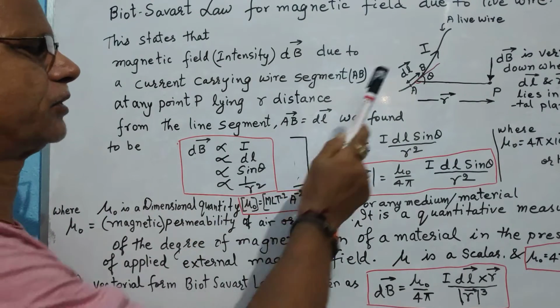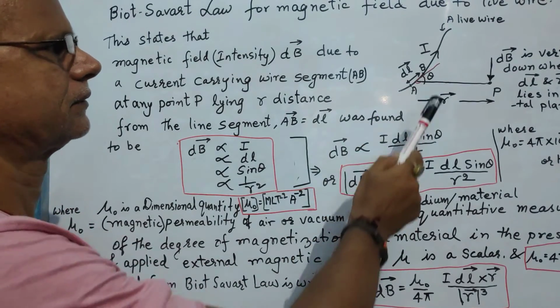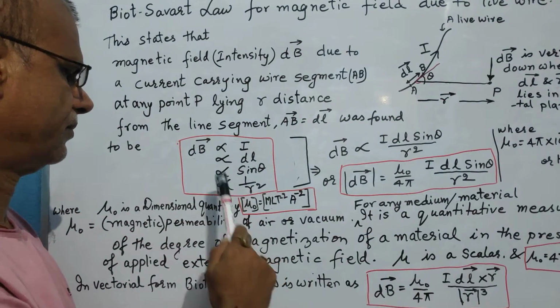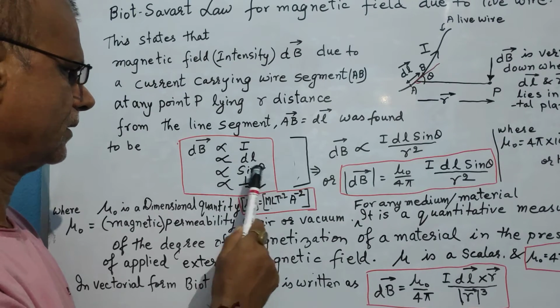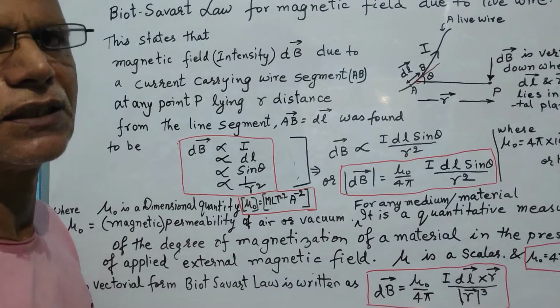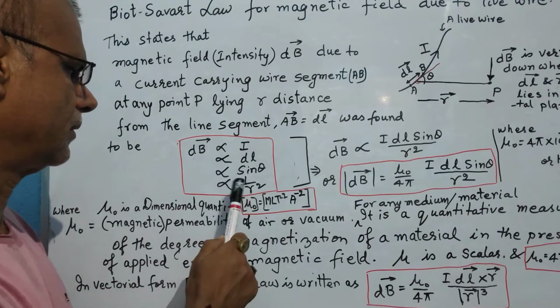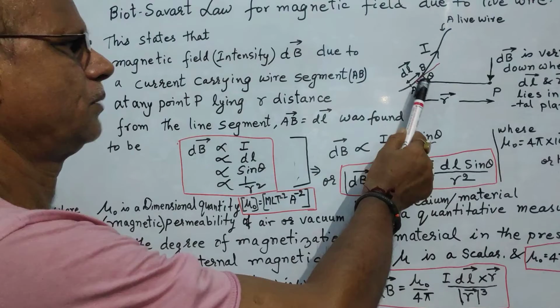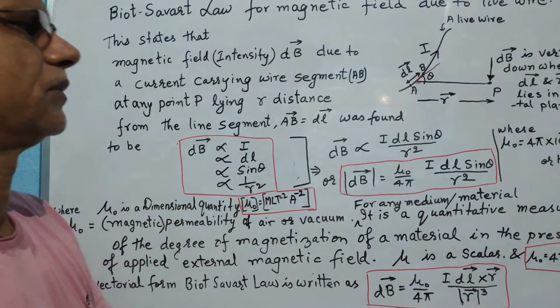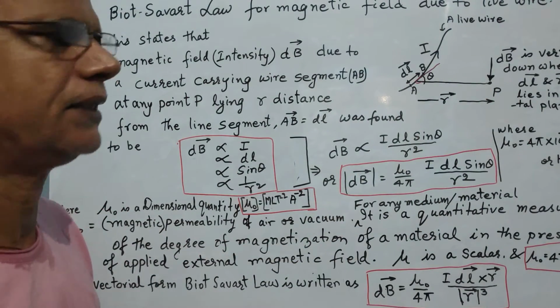It was also proportional to the sine of this angle. And finally, it was also found that the magnetic field was reciprocal to the square of the distance between the point A and the point P, where we have to find the magnetic field.